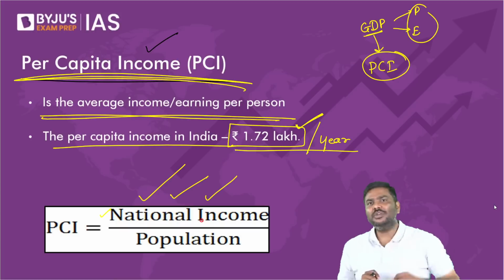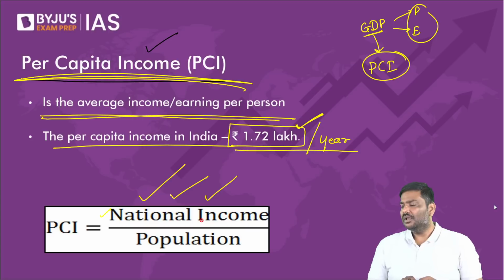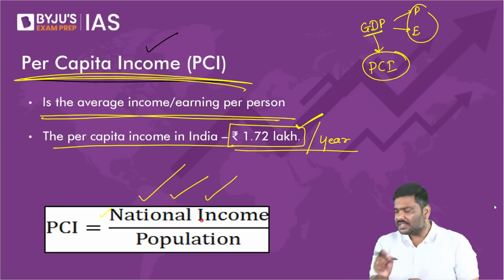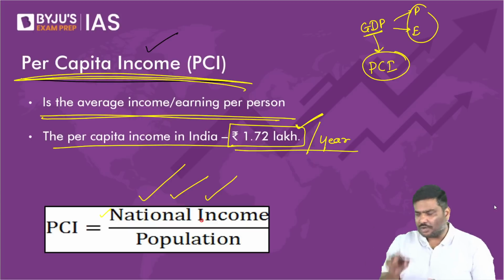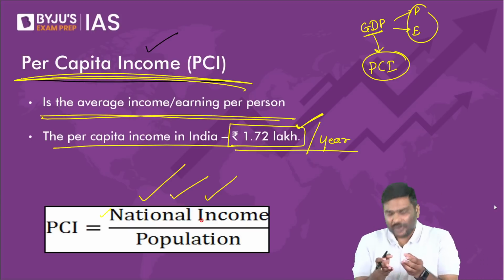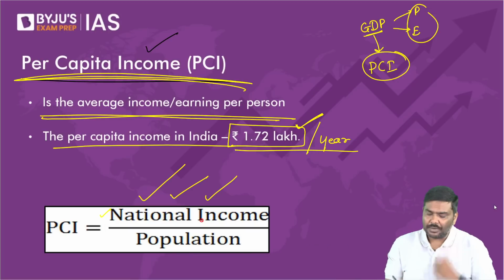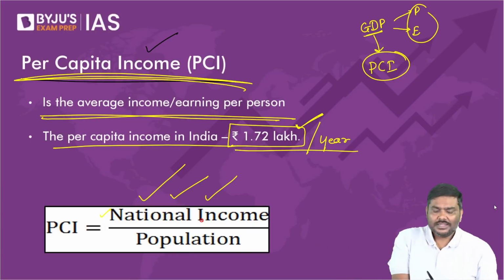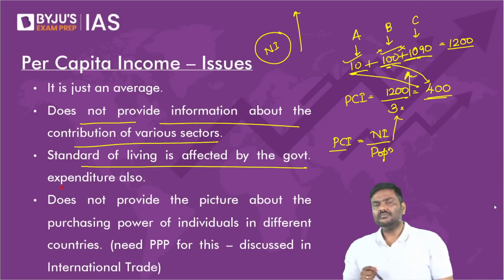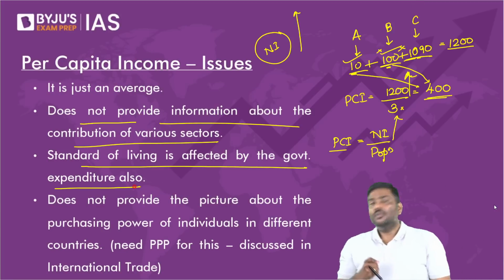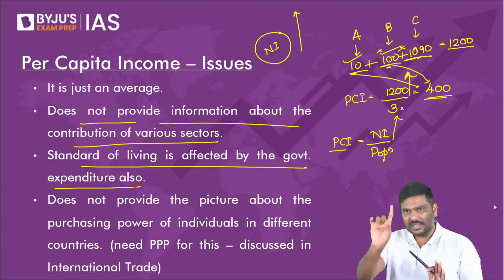India's per capita income per annum is 1.72 lakh rupees. Can you please tell me how much is the contribution from the agriculture sector here? Can you tell me how much is the contribution from the industrial sector? How much is the contribution from the services sector? From this data, can you find it out? Of course, no. You will not be able to find out from this data.